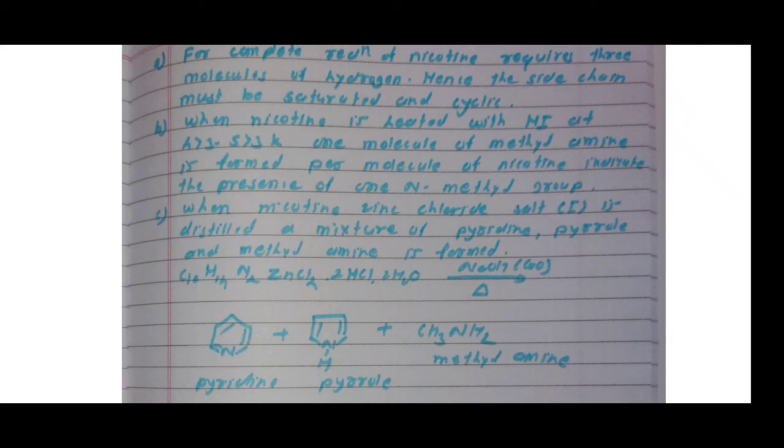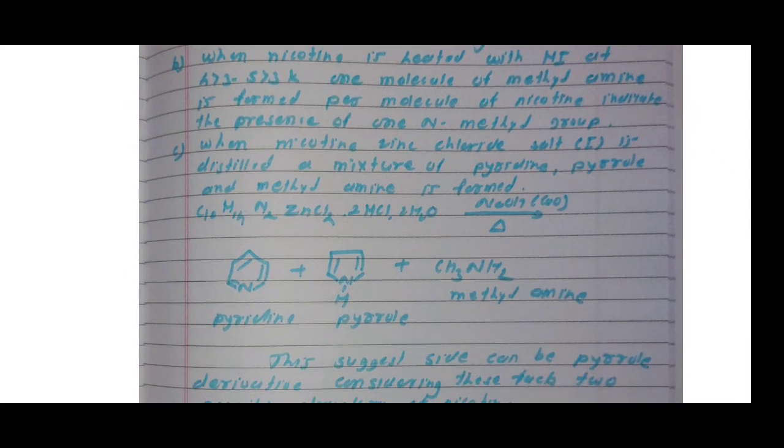This is the zinc salt of nicotine. React with NaOH plus CaO. It forms pyridine, the benzene ring containing nitrogen as a heteroatom. And the second molecule is pyrrole, a 5-membered ring containing nitrogen as a heteroatom, and 1 molecule of methylamine.